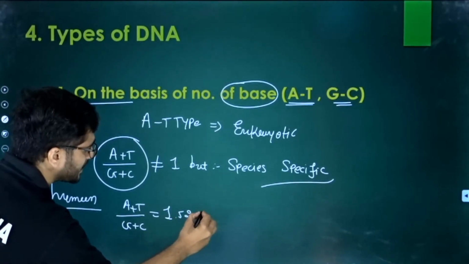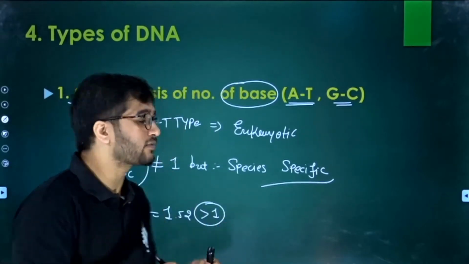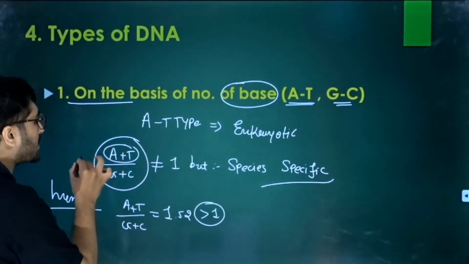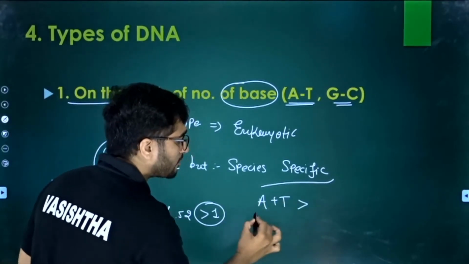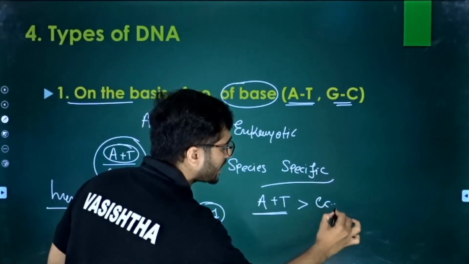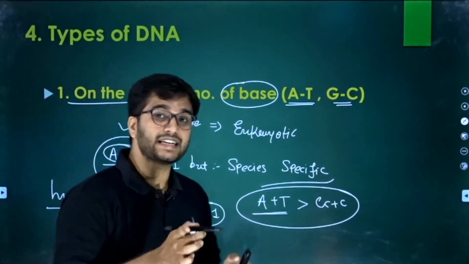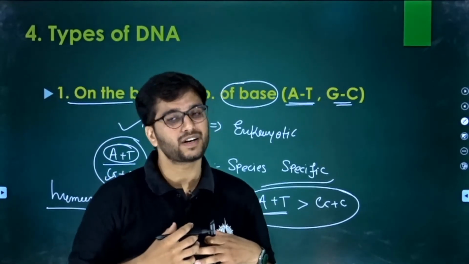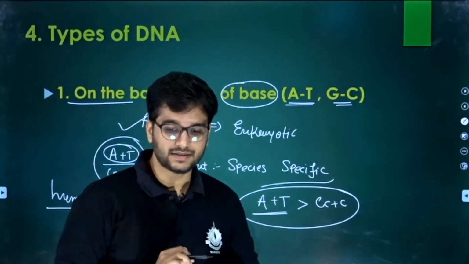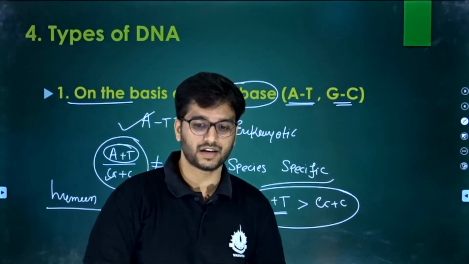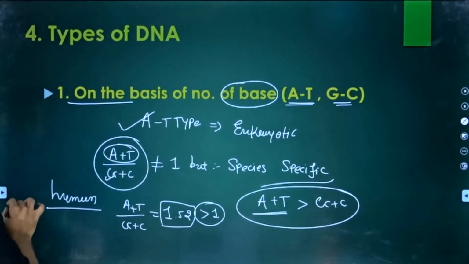Can I just simply say it is greater than 1? So if that is greater than 1, what does that indicate? In our body, adenine and thymine are more than guanine and cytosine. So if adenine plus thymine is more than guanine and cytosine, that kind of DNA is known as the AT type DNA. One example is the human being, and that is 1.52. Are you getting this? Yes. Okay. So this is what the idea is all about.